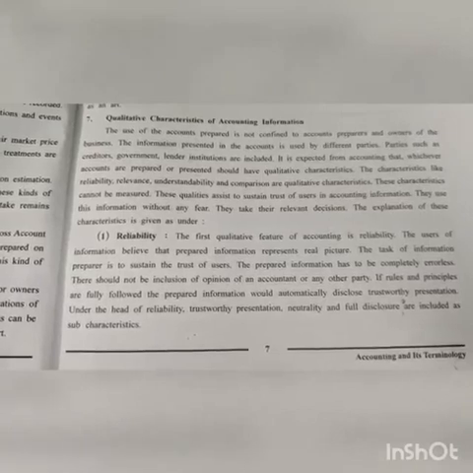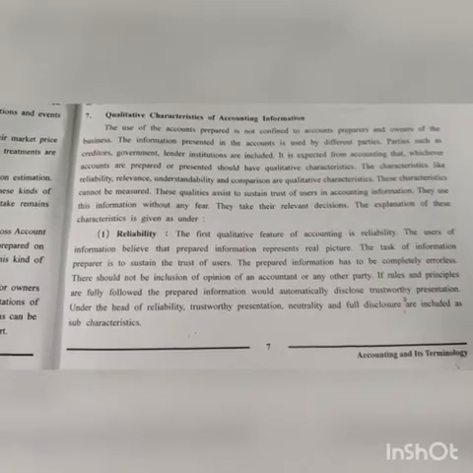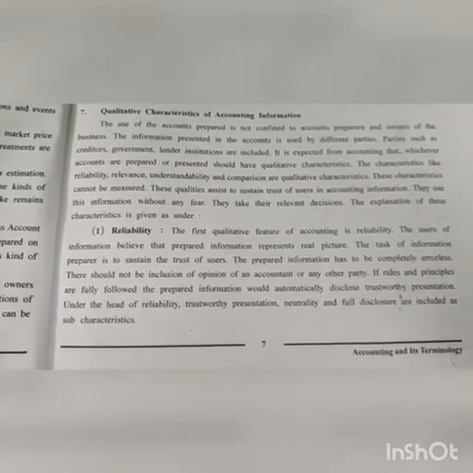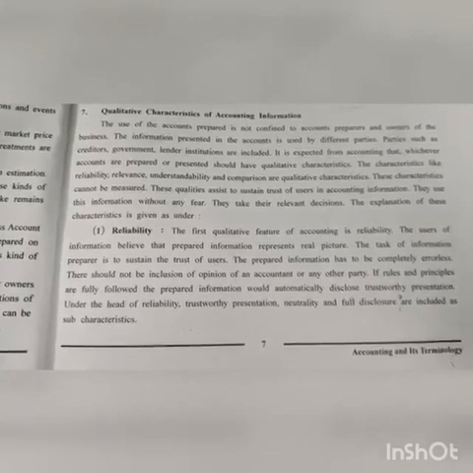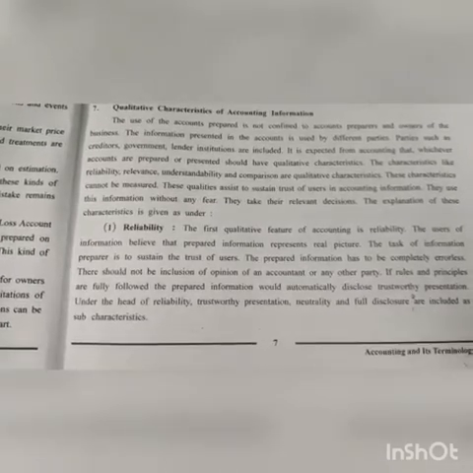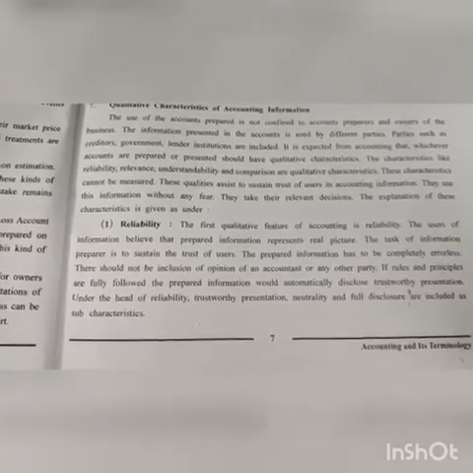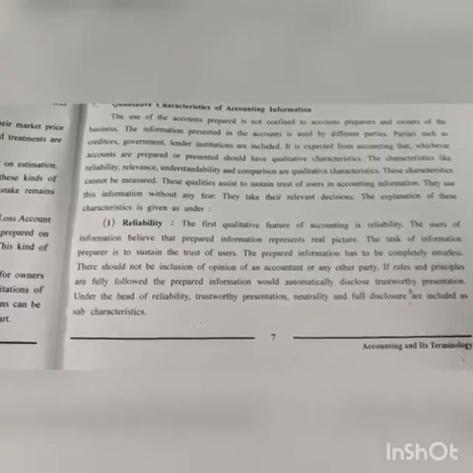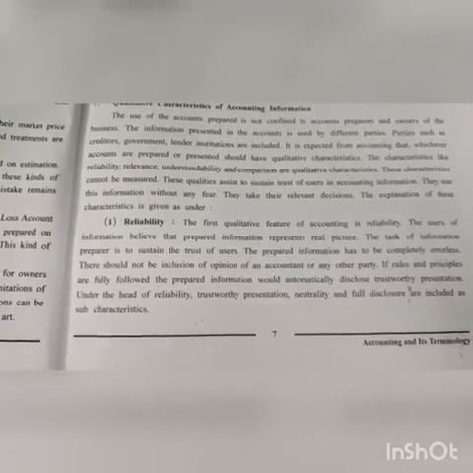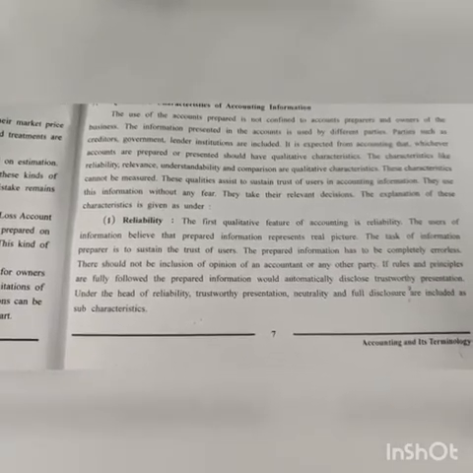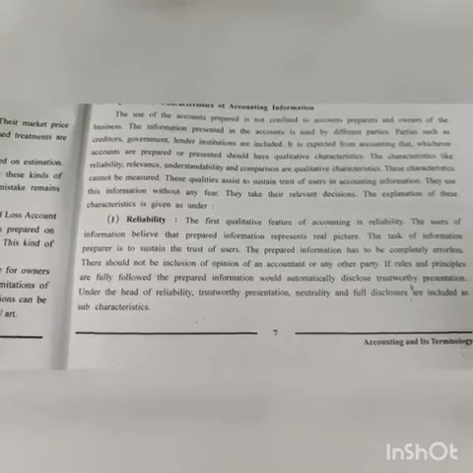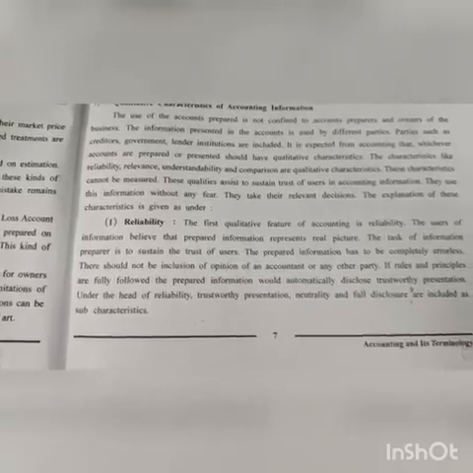If rules and principles are fully followed, the prepared information would automatically disclose trustworthy presentation. It means when you are writing these accounts, you should see that proper rules and principles are being followed. So that disclosed information will be trustworthy. Under the head of reliability, there is trustworthy presentation, neutrality, which means you are neutral, you are not considering anything on behalf of anyone.